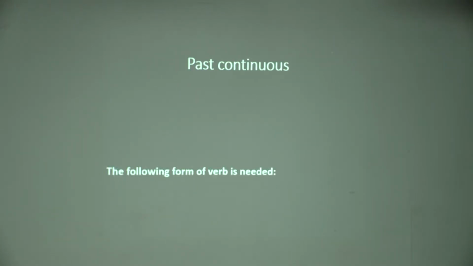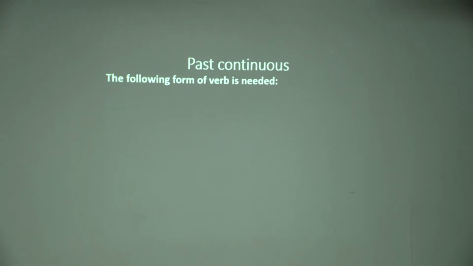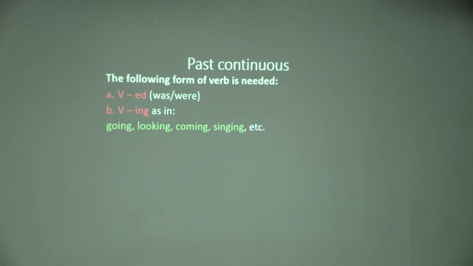Then look at the past progressive in terms of the verb formation, the verb that we need to form. We have the verb in the past form, was or were. This is what we always need to rely upon, plus our verb in the V-ing form, as we have it in going, looking, coming, singing, etc. When we have the combination of these two verbs, then we are going to have what is known as the past progressive or past continuous.